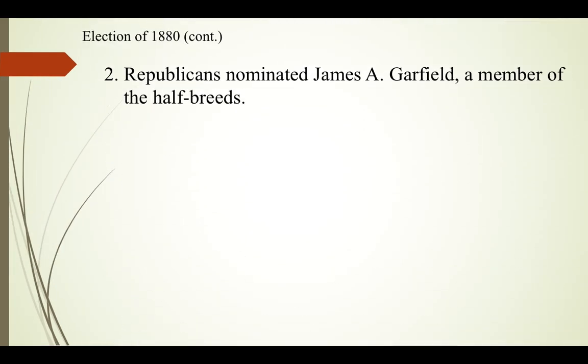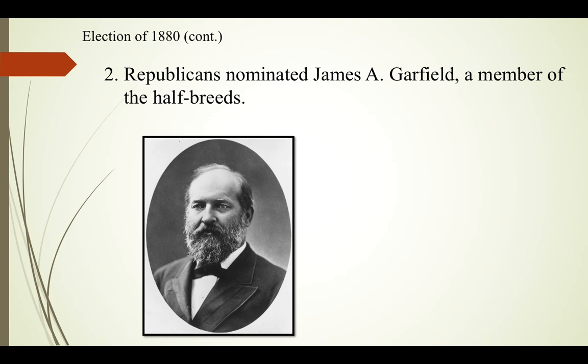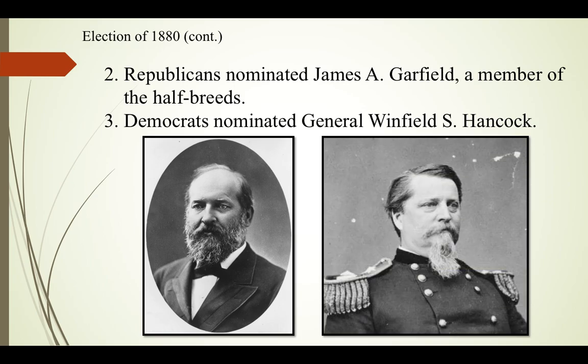Well, when it comes down to it, the Republicans end up nominating James Garfield for president, and he was a member of the half-breeds group. So he wanted to reform the system, but was still a staunch Republican. And that's Mr. Garfield. The Democrats nominated a former Army general, Civil War veteran, General Winfield S. Hancock. And there's General Hancock.